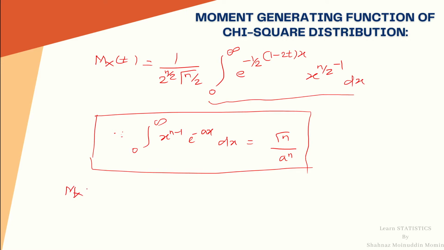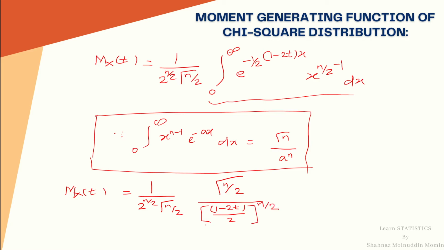Hence M_X(t) is equal to 1 upon 2 raised to n by 2 gamma n upon 2 into, after comparing, gamma n upon 2 divided by a, where a is 1 minus 2t divided by 2, and this raised to n by 2.